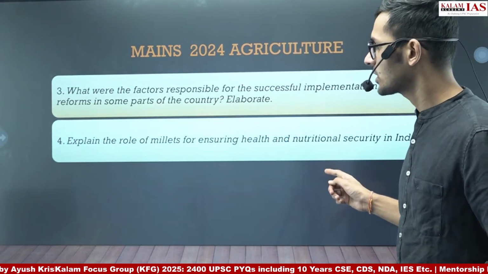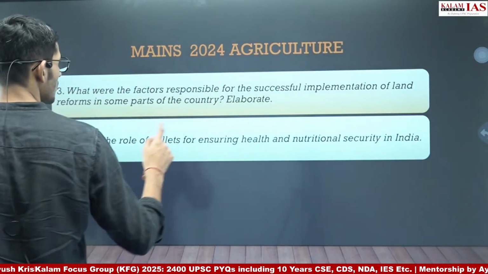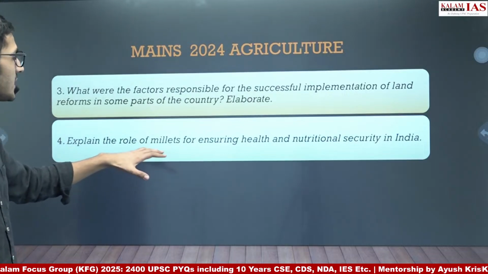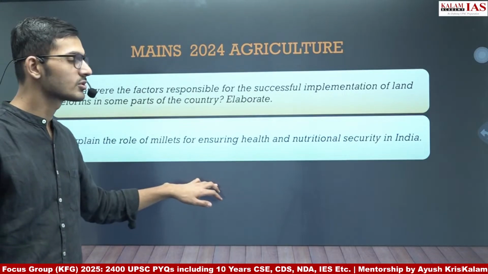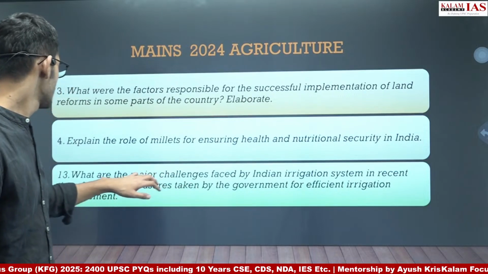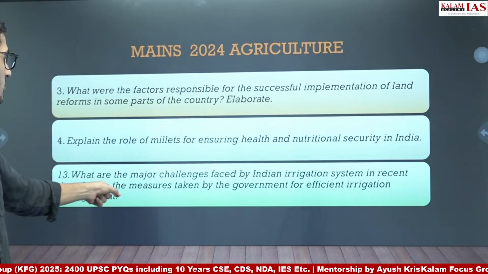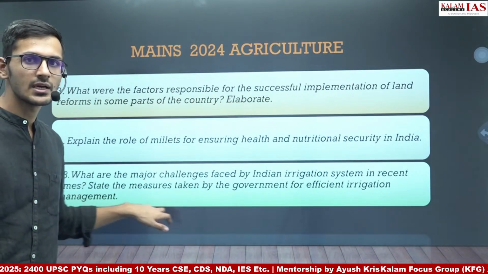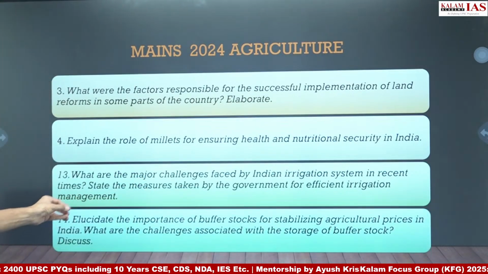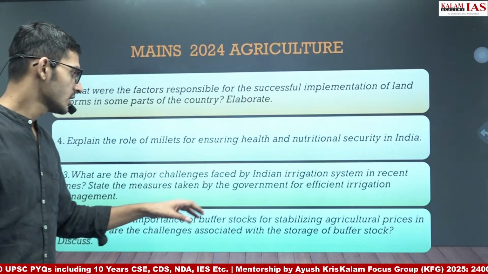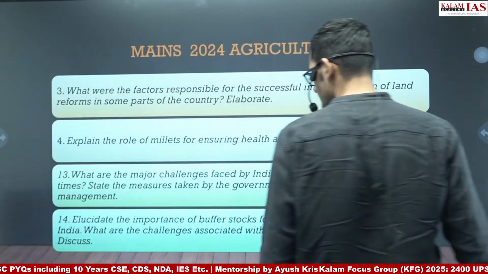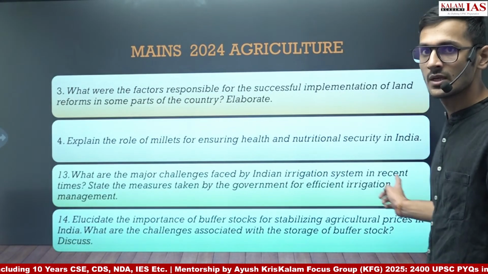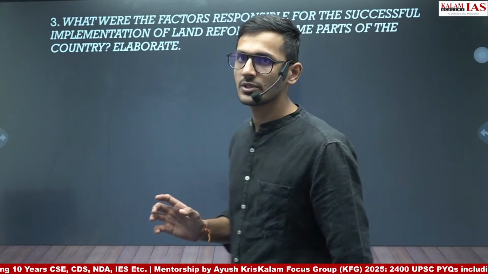The first is, what were the factors responsible for the successful implementation of land reforms in some parts of the country? Explain the role of millets for ensuring health and nutritional security in India. Third, question number 13, is what are the major challenges faced by the Indian irrigation system and measures taken by the government? Then the last question was, elucidate the importance of buffer stock for stabilizing agriculture prices in India, and what are the challenges associated with storage of buffer stock? So we'll start with the third question.